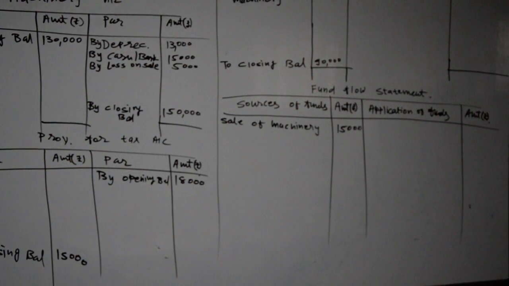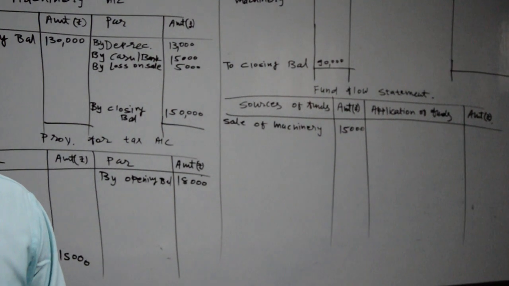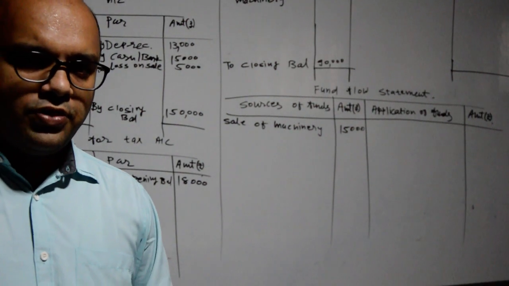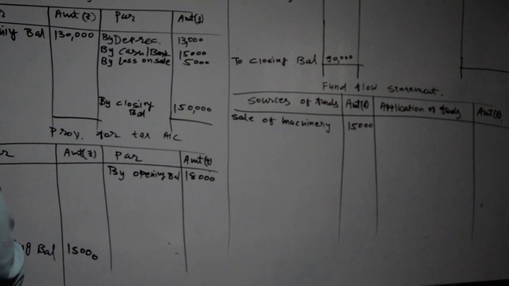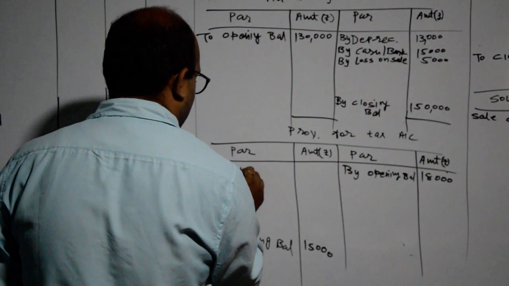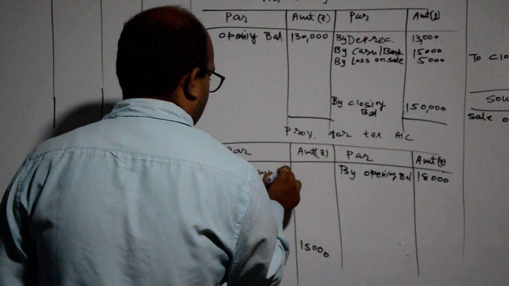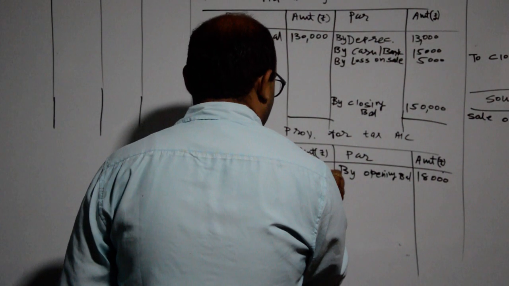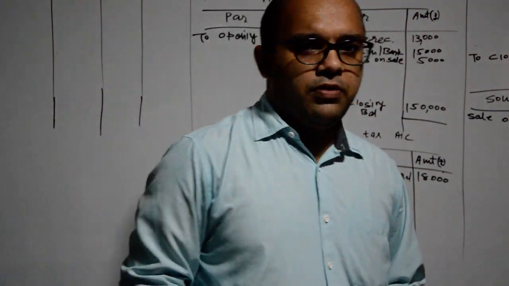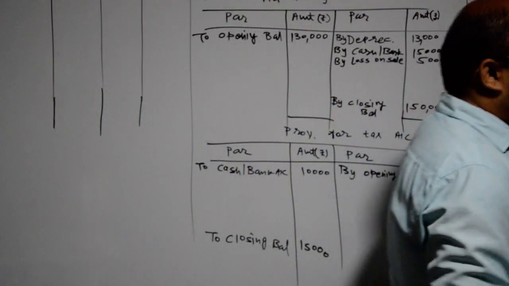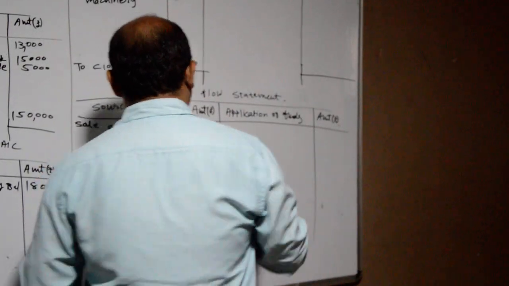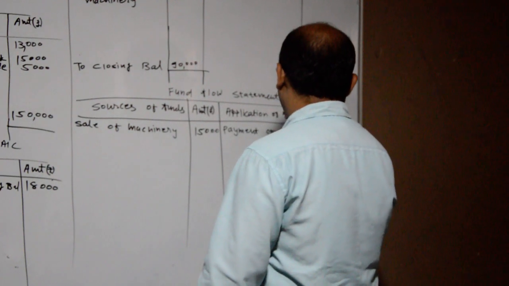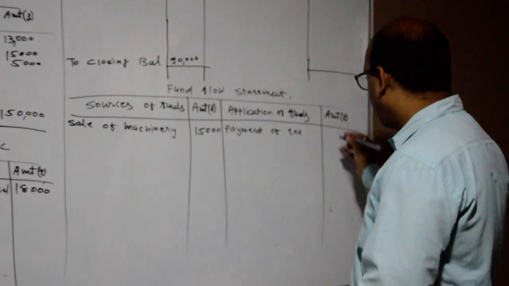Okay, then after, during the year, taxation of rupees 10,000. So the journal entry will be: provision for tax account debit to cash or bank account, rupees 10,000. And when we are making payment for tax, the effect will be on the application of fund side in the fund flow statement. Payment of tax, how much amount? Rupees 10,000.